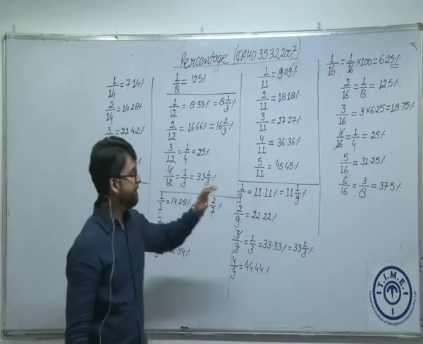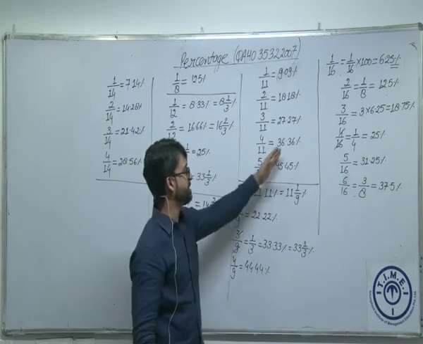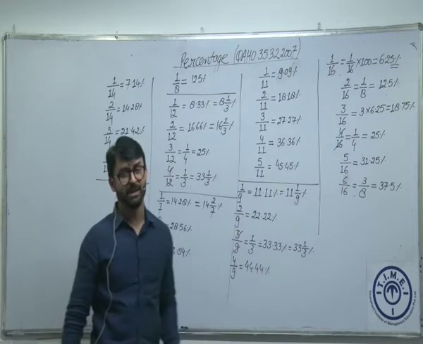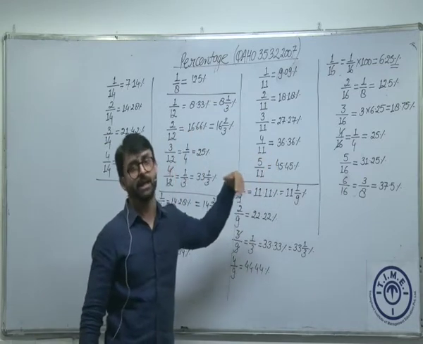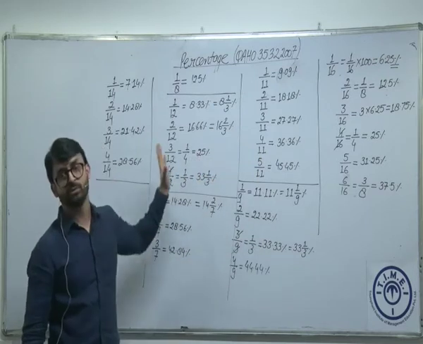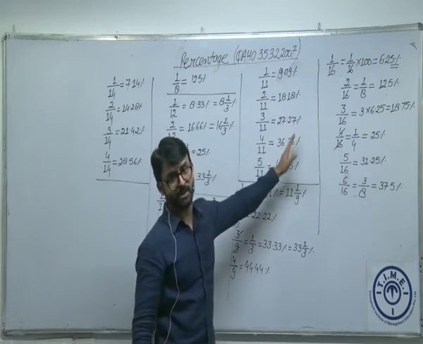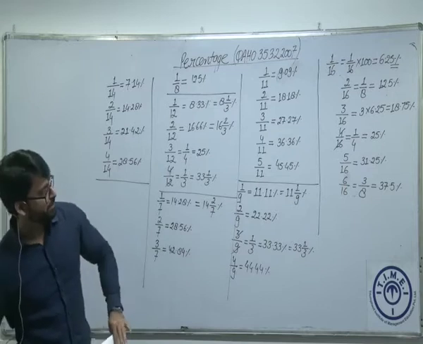See, if I have to calculate 36.36% of a number, I know this is going to be in the table of 1 by 11, 4 by 11, so I directly calculate 4 by 11. And we'll be using them in so many questions, you'll get to know the utility of these fractions. But as of now, we have understood how to convert a fraction into percentage or a percentage into fraction. Am I right? Now I'll write the remaining fractions.